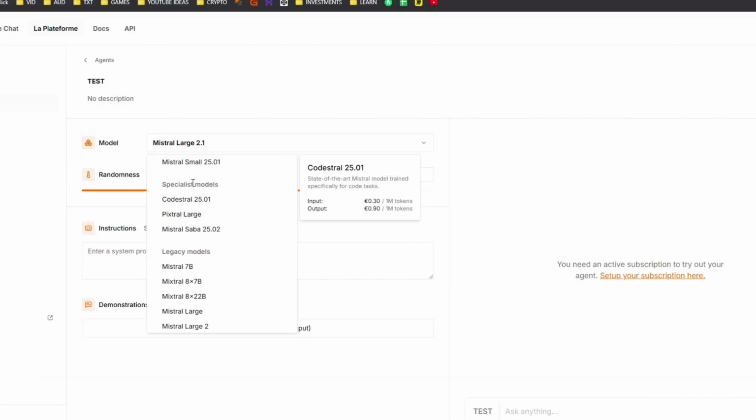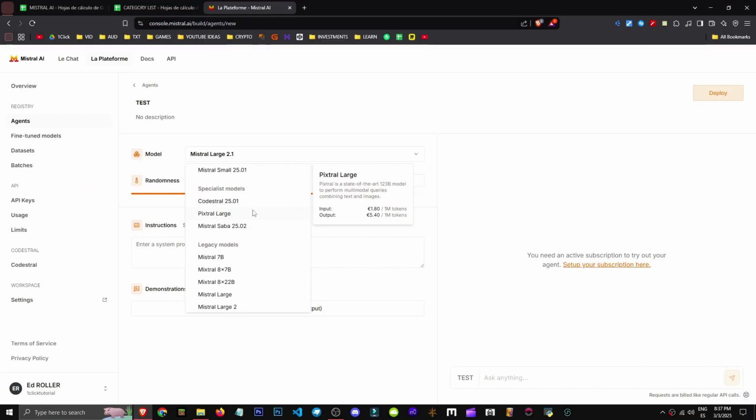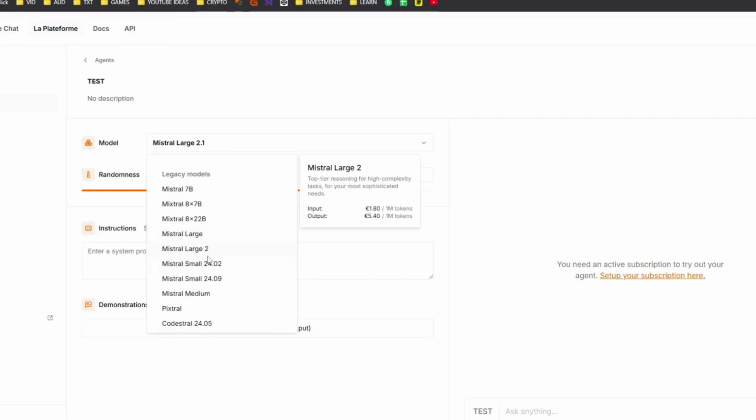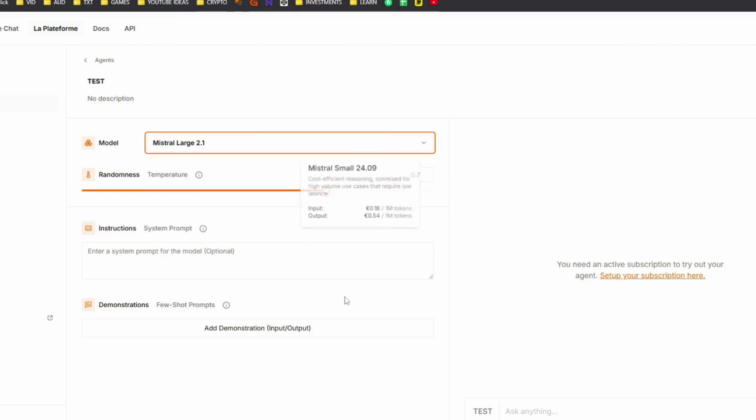As you can see, there are specialized models like Codestral for coding, this one for text and image, and Saba for Arabic language. Got it? We have various models, but I can't spend too much time on this.